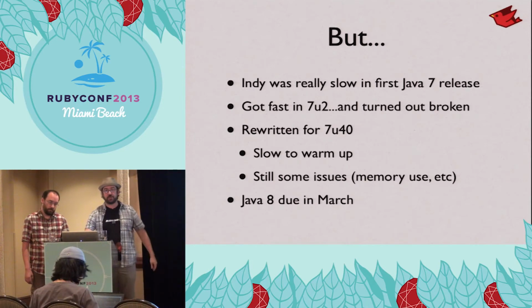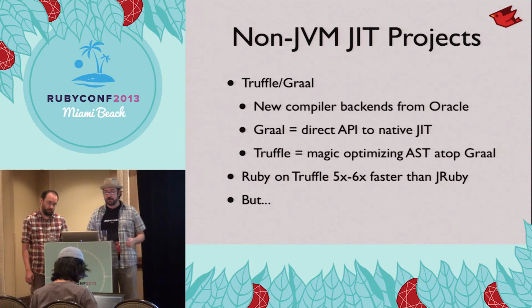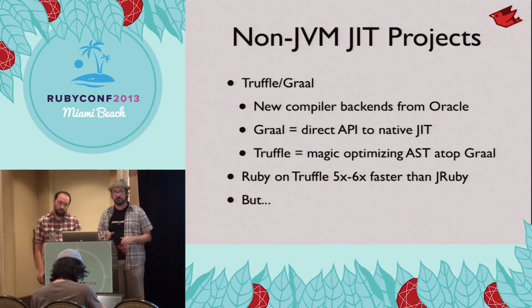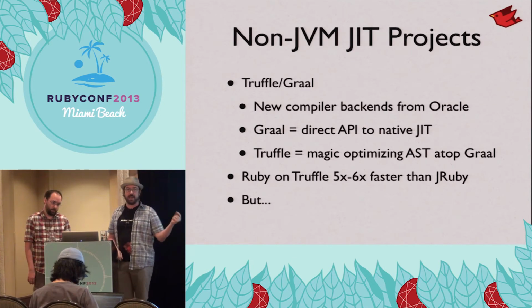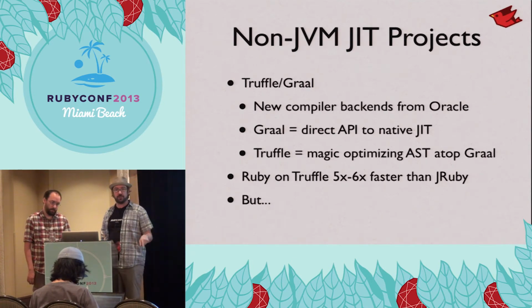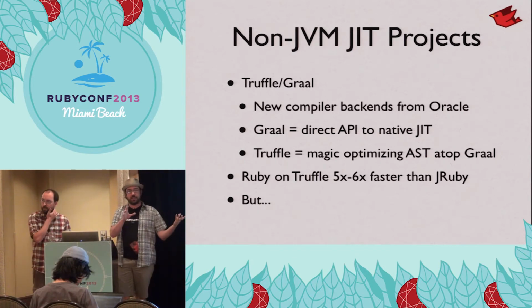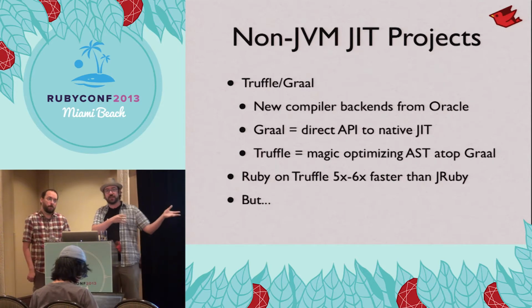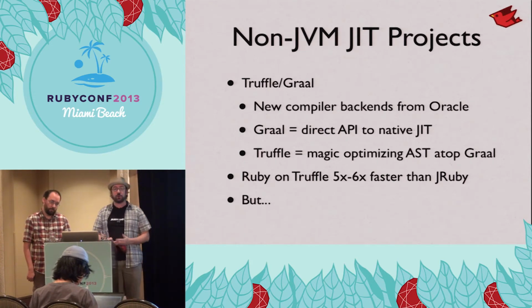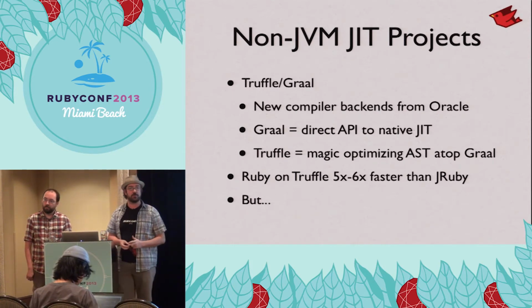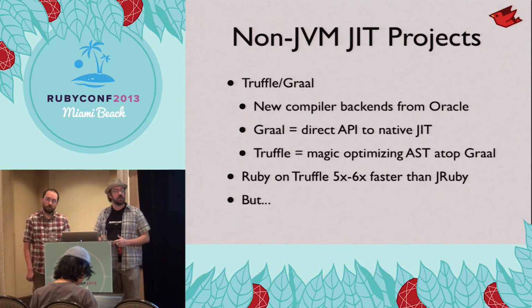Now, because of all these issues, we've continued to look at other options. One of them that came up recently is a couple non-JVM JIT projects out of Oracle. There's one called Graal, which is basically an API directly to the JIT in the JVM, and Truffle, which allows you to take a language's AST, abstract syntax tree, and basically convert it directly into Graal calls and optimize it down. Now, the early numbers on this have looked good. Oracle did spend about 6 months doing a proof of concept Ruby implementation on top of Truffle. That's about 5 or 6 times faster than JRuby.